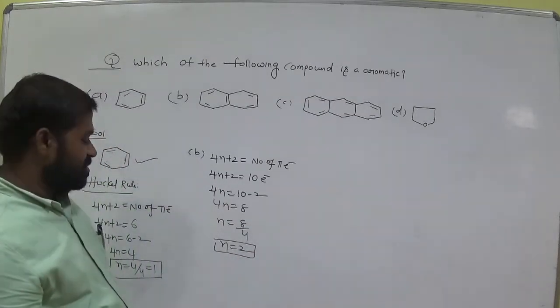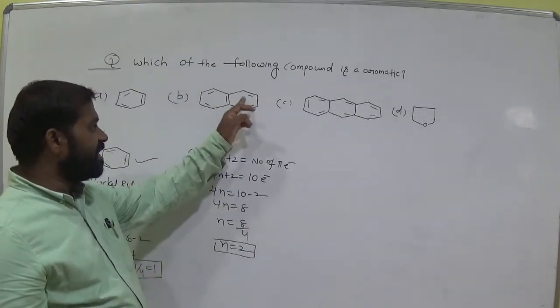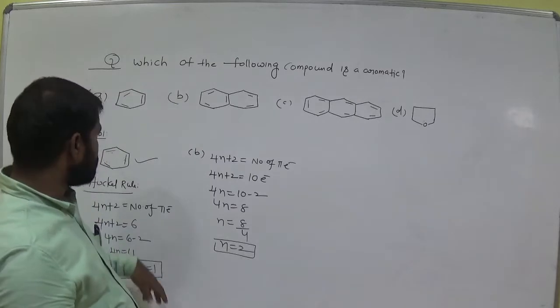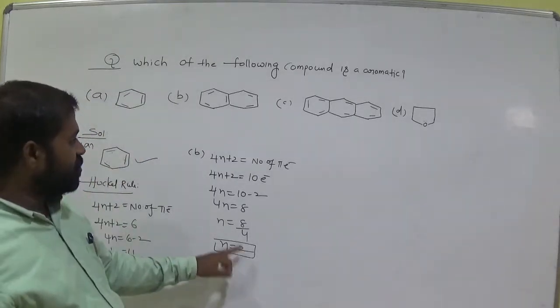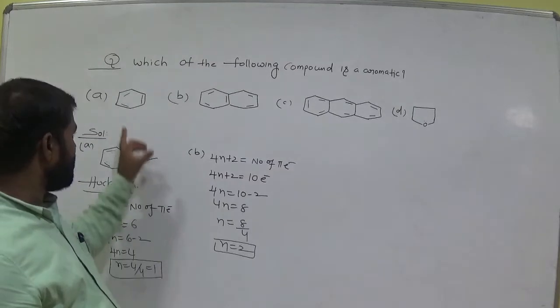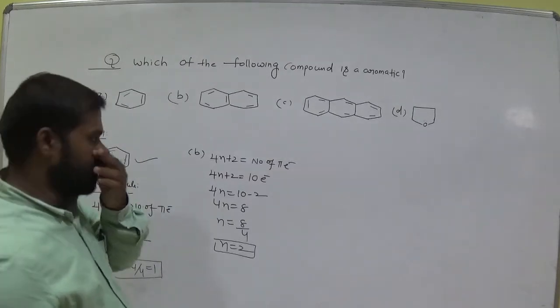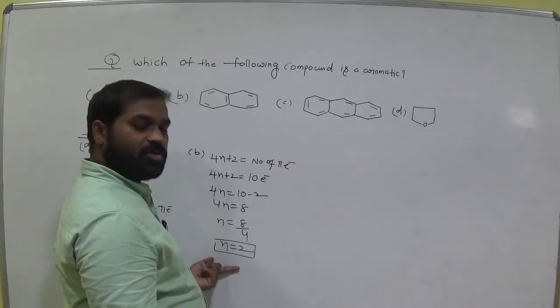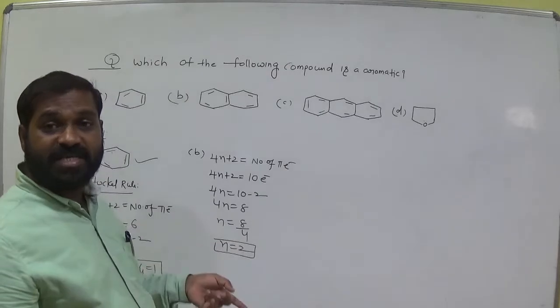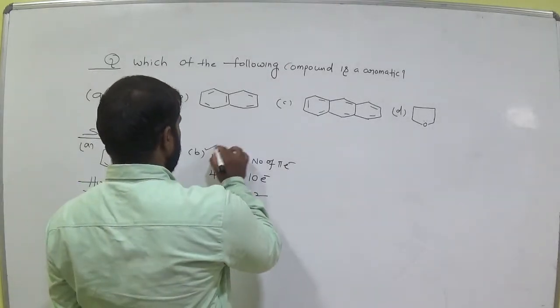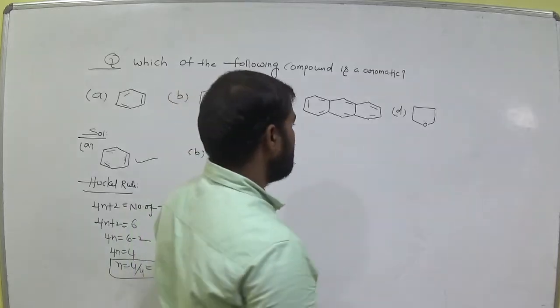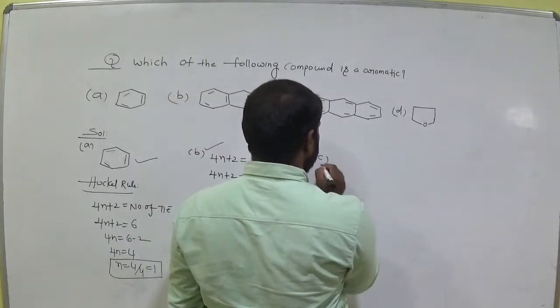So n is equal to, how many rings are here? We have 2 rings. n is equal to 1 means 1 ring. n is equal to 2 means 2 rings. Remember this. So n is equal to 2, is it a positive integer or not? Clearly a positive integer. Clear? So now it is aromatic. Aromatic compound. Next come to the third one, option C.